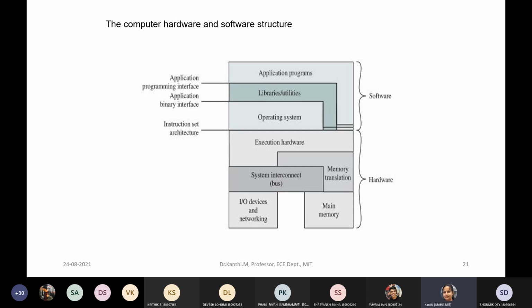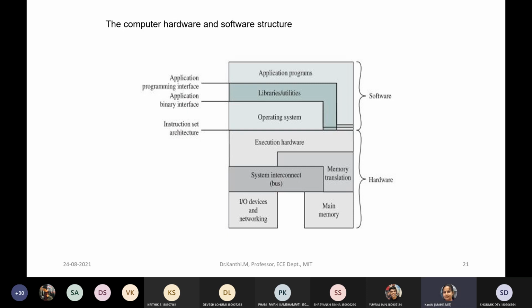So this is your simple computer hardware and software structure. We'll discuss more maybe later, but still let us see a brief look at this. It's a software stack, I can say.